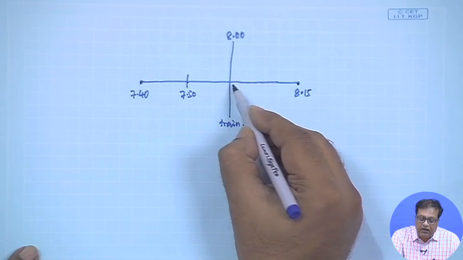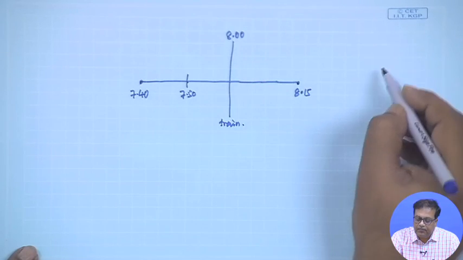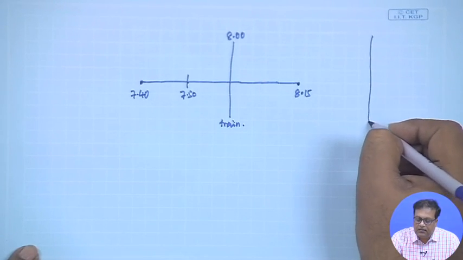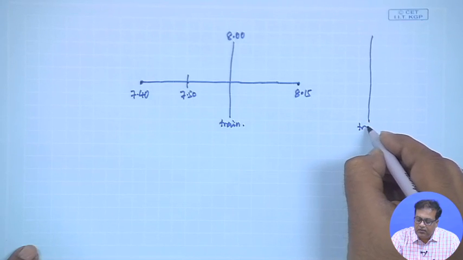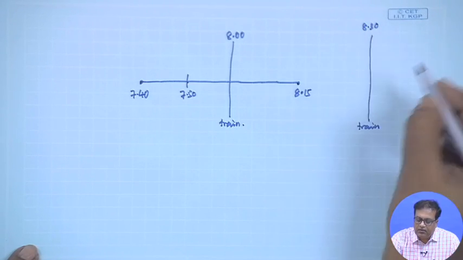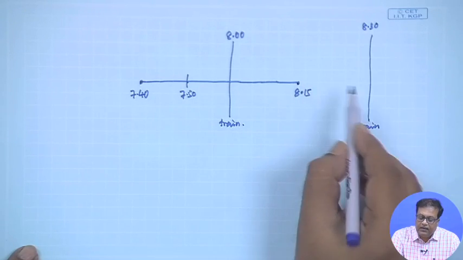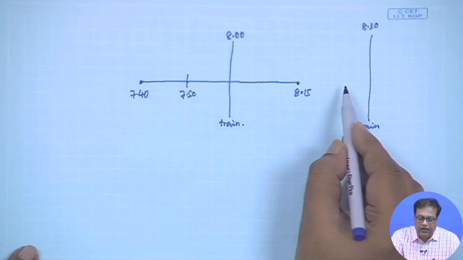But if he comes after 8, that means the train is gone, the next train is at 8:30, right. This is the next train, the other train that is at 8:30, because every half an hour there is a train. So, he has to wait because he comes by 8:15. So, he has to wait all this time anyway.